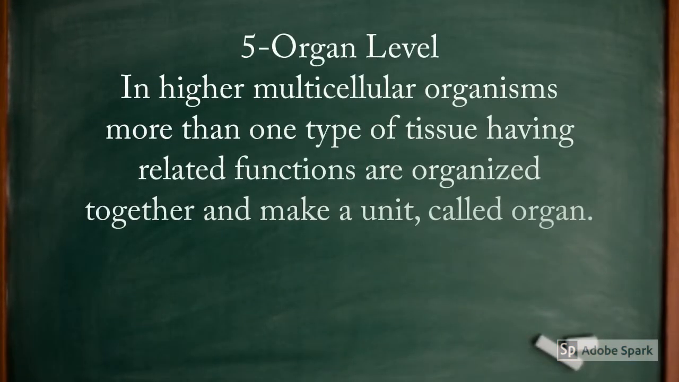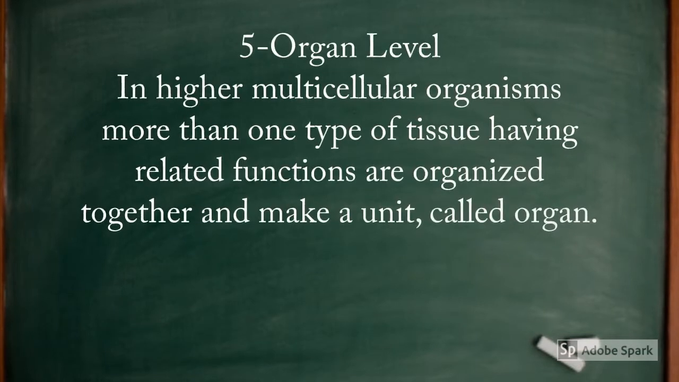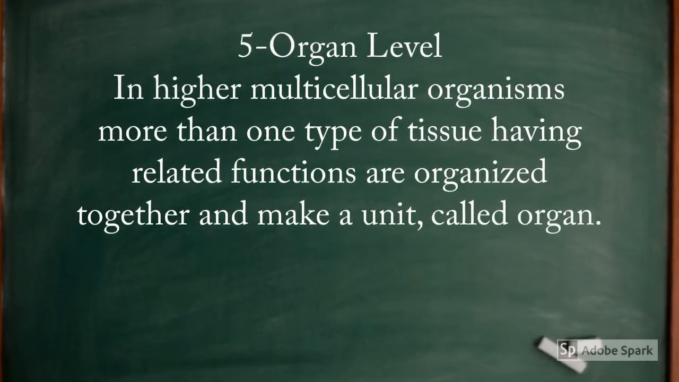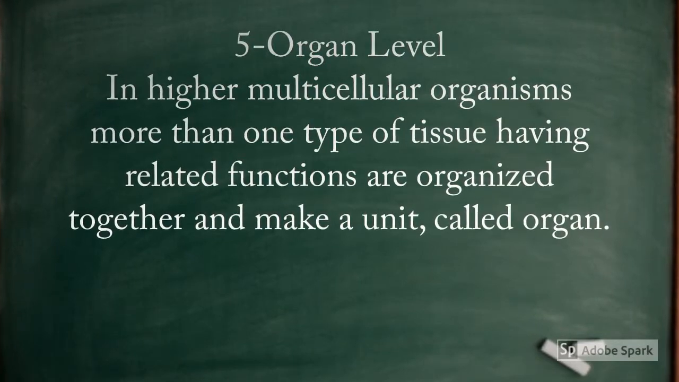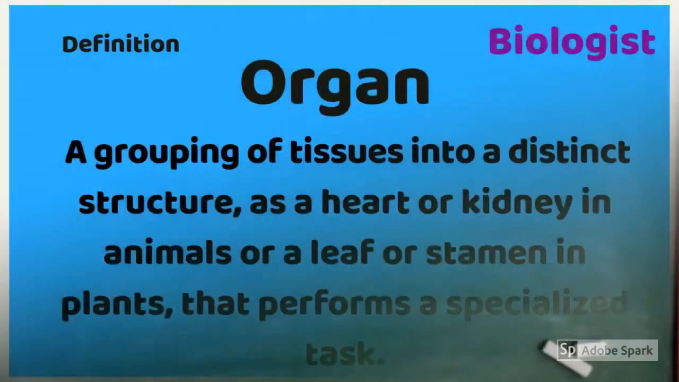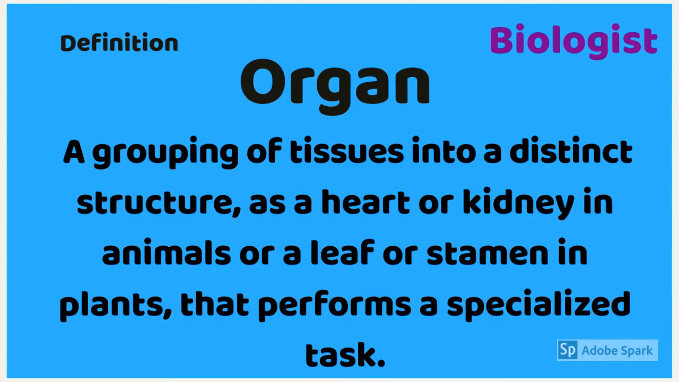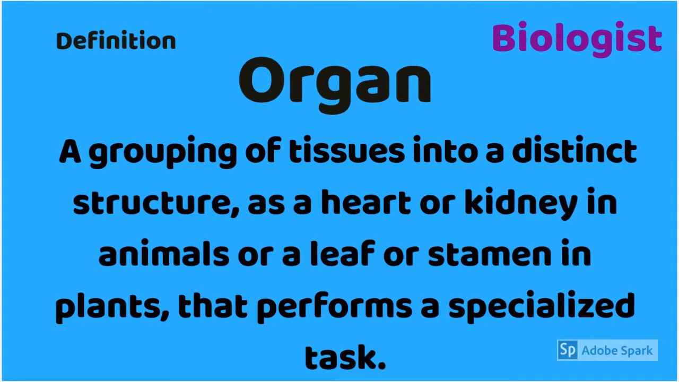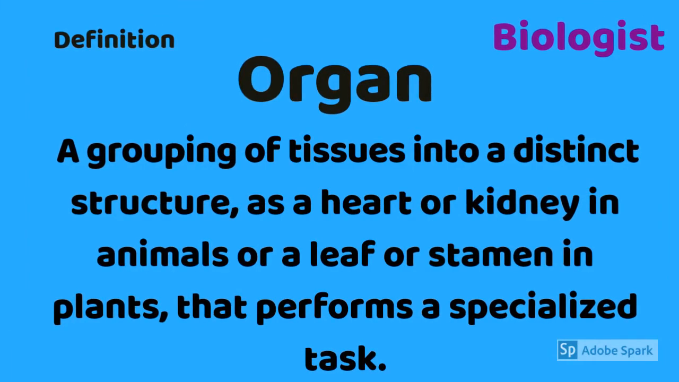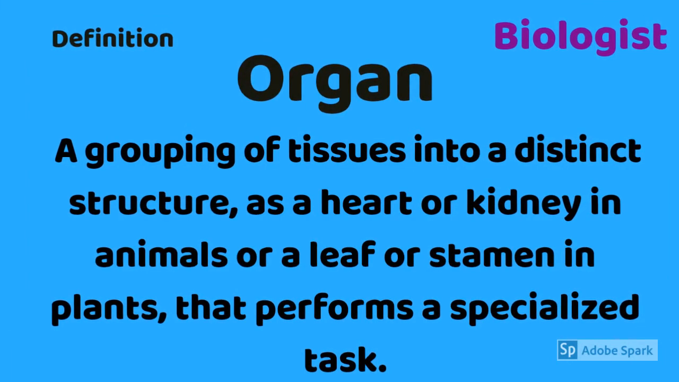Organ level. In higher multicellular organisms, more than one type of tissue having related functions are organized together to make a unit called organ. Organ is a group of tissues into a distinct structure, as a heart or kidney in animals or a leaf or stamen in plants, that performs a specialized task.